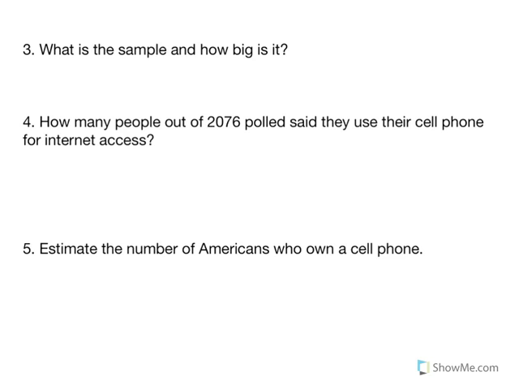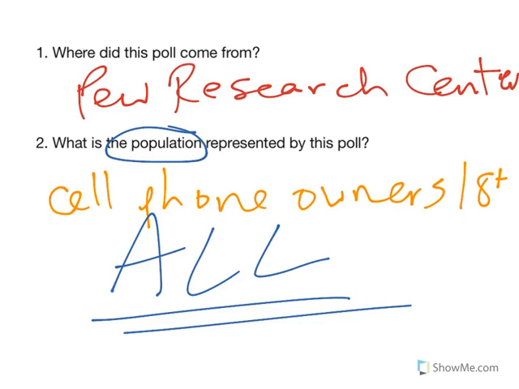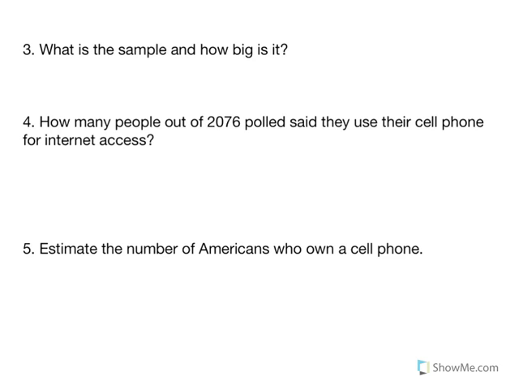All right, looking at page 160, number 3. Not every adult American was asked, right? We only talked to part of them. When we talked about the population, that is everybody that you possibly could talk to. But if we only talk to some of them, we call that a sample. So a sample is part of the population.